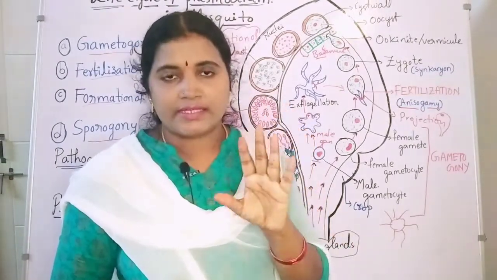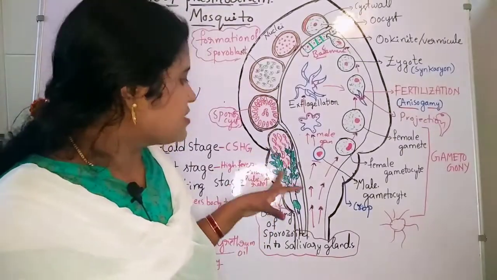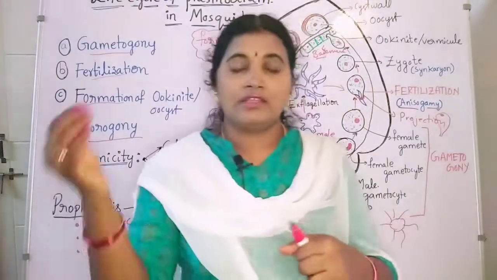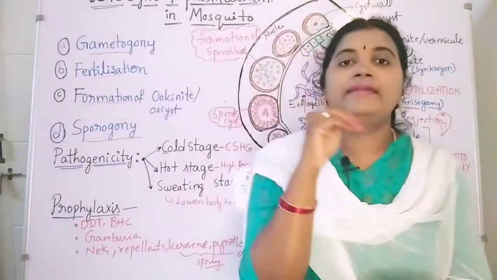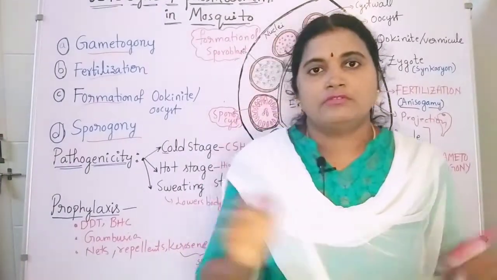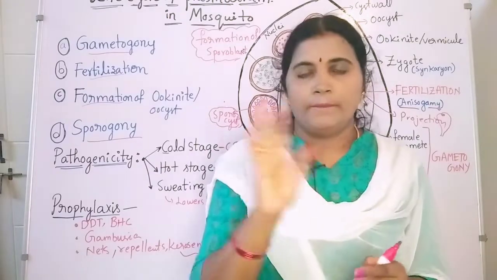Sporozoites are the infective stages of Plasmodium vivax, and these sporozoites, when the mosquito bites a healthy person, are going to enter into the body of a man. So in this way the life cycle takes place in the mosquito.